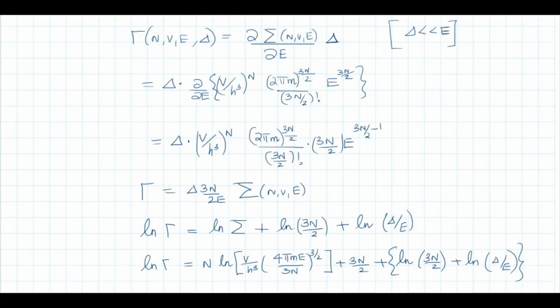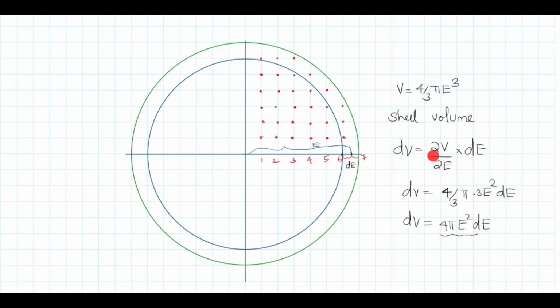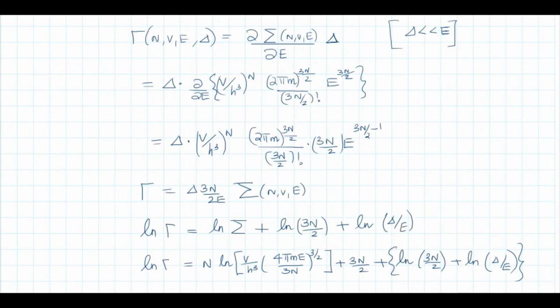In a similar manner, we can calculate gamma. Gamma of N, V, E, delta, where the spacing is delta, is nothing but dou by dou E of sigma into delta. Similar to dou V by dou E into dE, you can write it as dou sigma by dou E into delta.